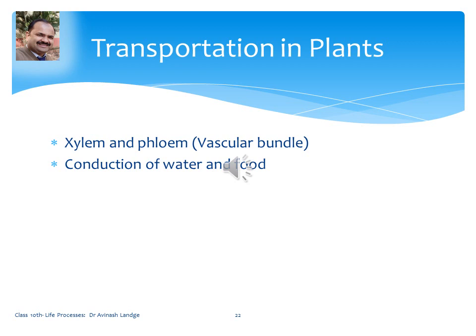The vascular tissues act as pipes or vessels. Through these vessels or pipes, water, mineral salts, food, etc. are transported in the plant body. In plants, the medium of transportation is water.